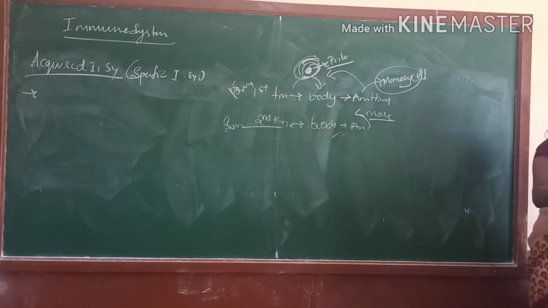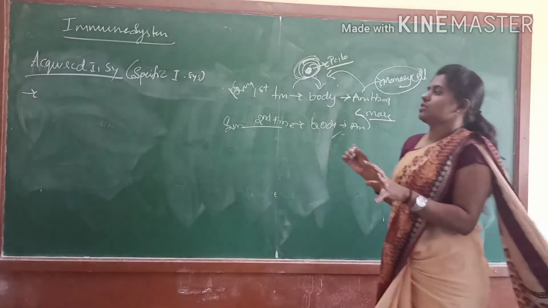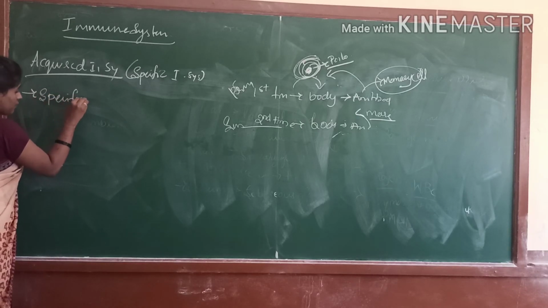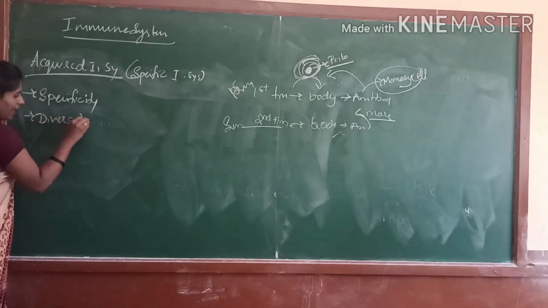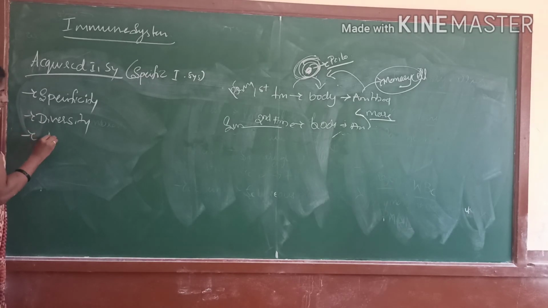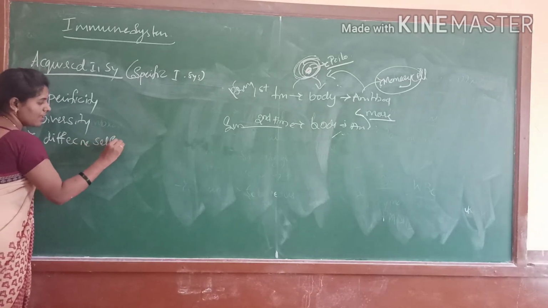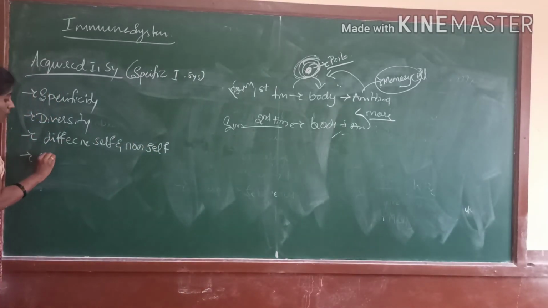And next, the acquired immunity has unique features: specificity, diversity, discrimination between self and non-self, and memory. What are the unique features of the acquired immune system? They have specificity, and next diversity, and also they can distinguish between self cells and non-self cells. And the last one is that they get memory.